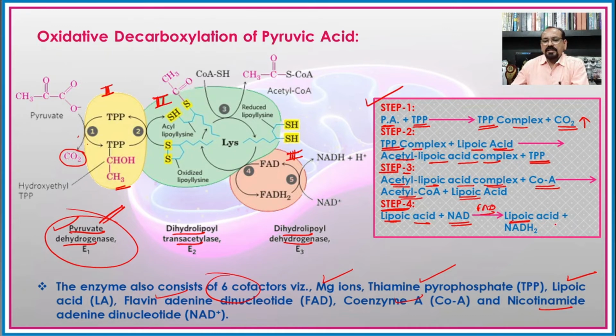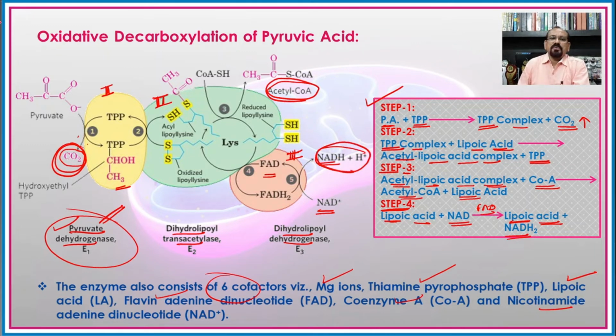And in the fourth step, the lipoic acid with the NAD in presence of FAD converts into lipoic acid, and also there is a formation of NADH2. So in this way, the NAD in presence of the FADH2 forms NADH2. And in this way, we will have the carbon dioxide, then acetyl coenzyme A and the NADH2, which are the products of the oxidative decarboxylation.